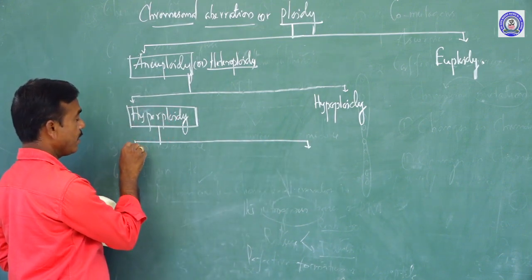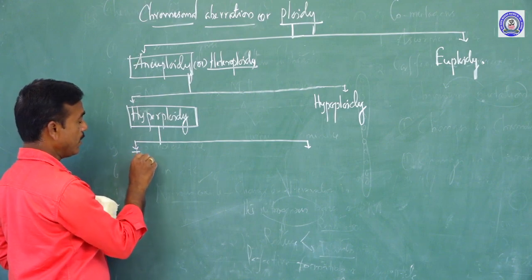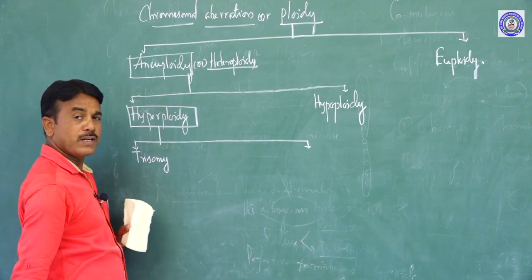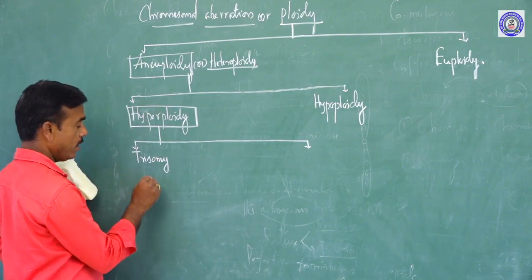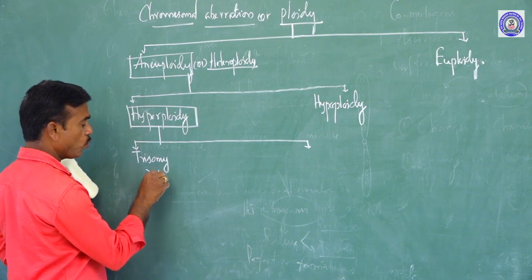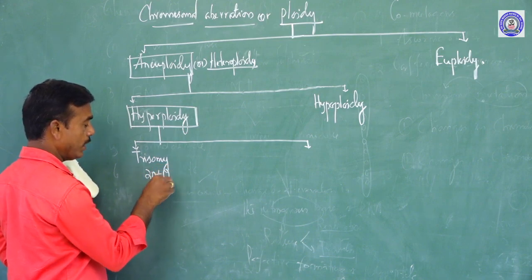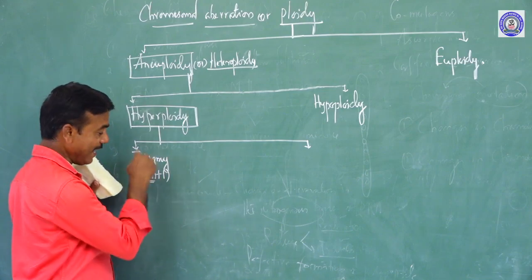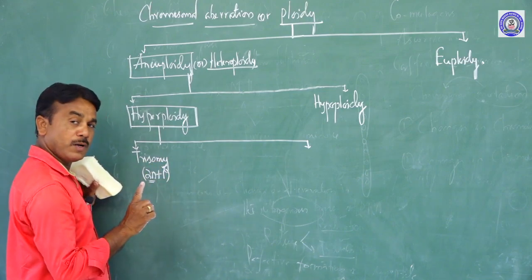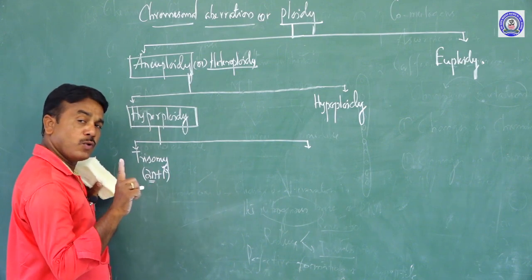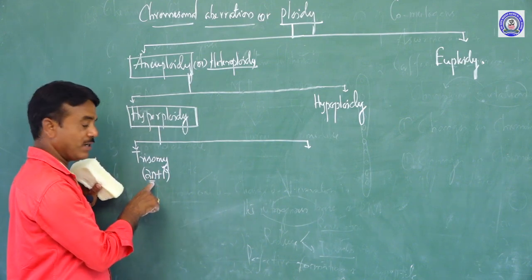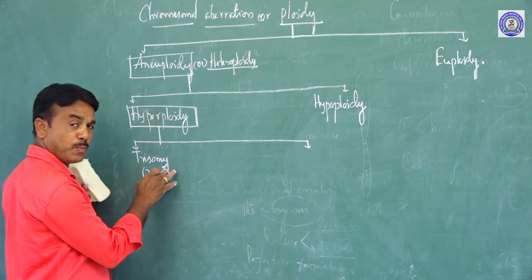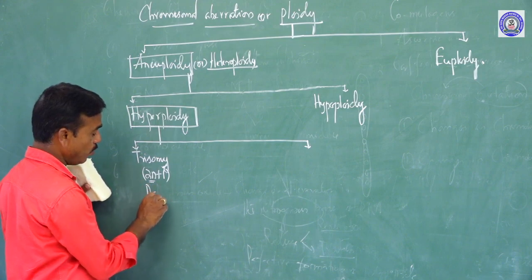Namely, trisomy. What is trisomy? Look here, addition of one chromosome to the diploid. So to the diploid chromosome set, an individual chromosome is added. Trisomy is generally reported in Datura stramonium.